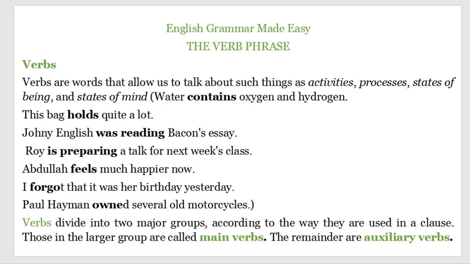Verbs divide into two major groups, according to the way they are used in a clause. Those in the larger group are called main verbs. The remainder are auxiliary verbs.